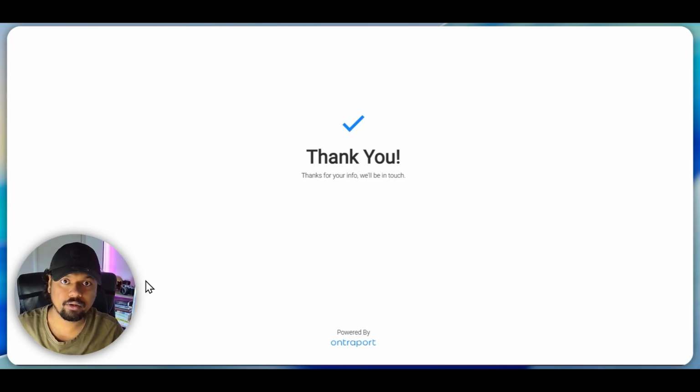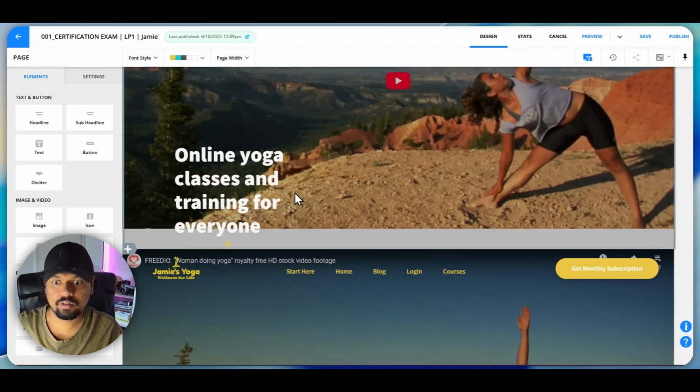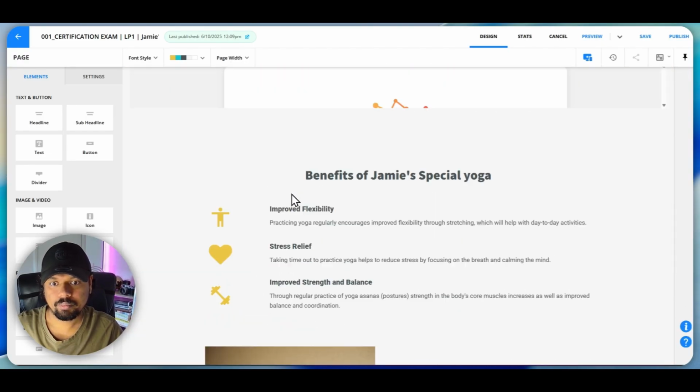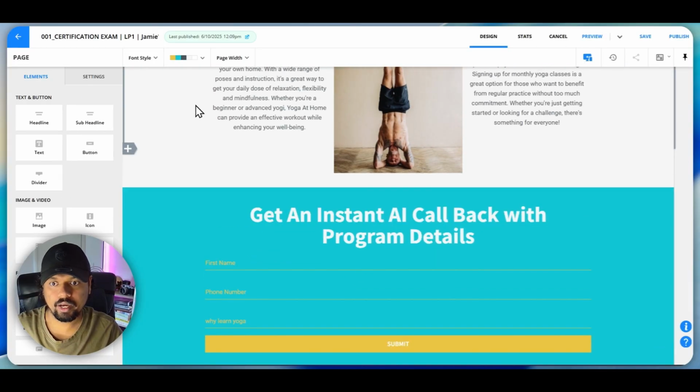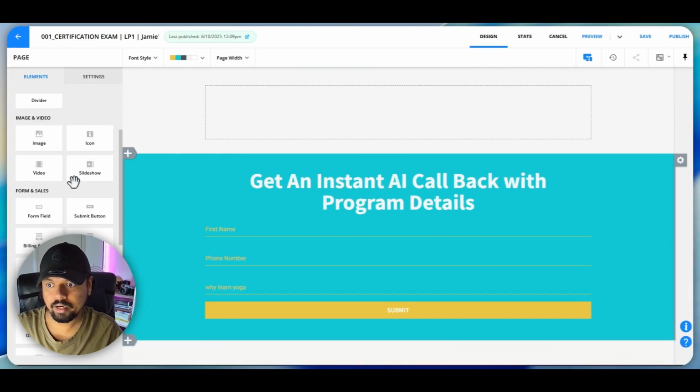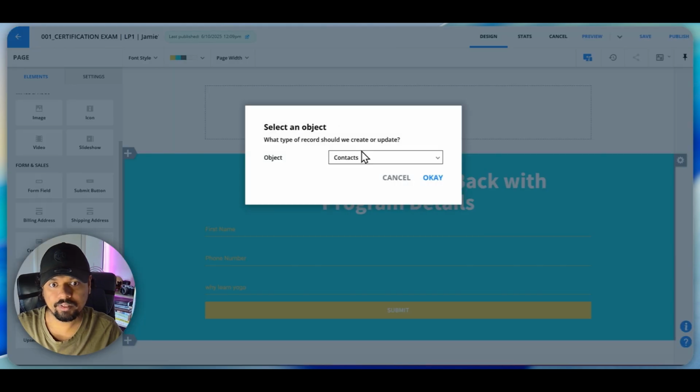And now let's go and see how this has been set up. The first thing that you saw is the website. If you go to the website and go all the way down, it's pretty simple. You add a form. I have added a form here, so I'm going to add a new block here, and then I will drop in form fields, and what I want is a contact related form field.